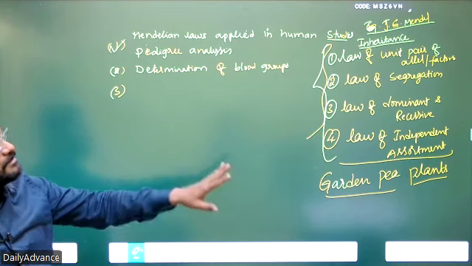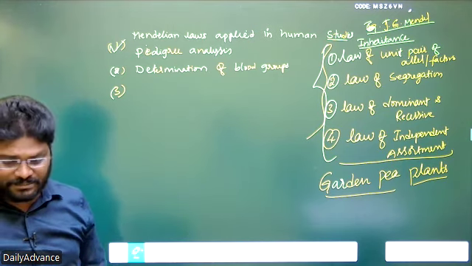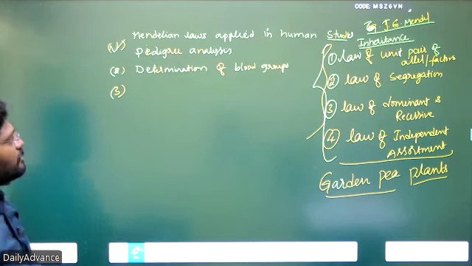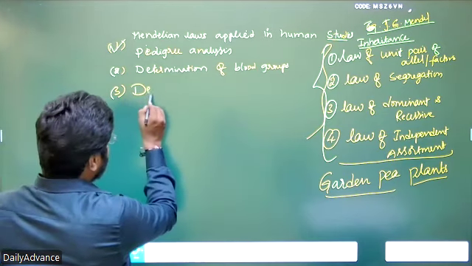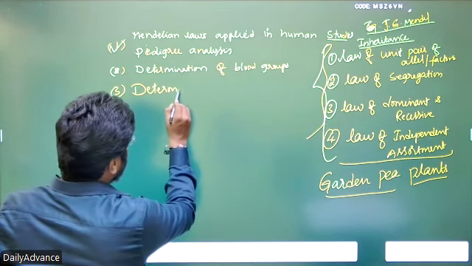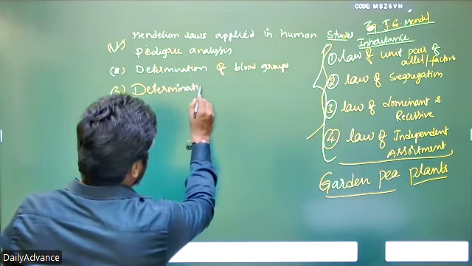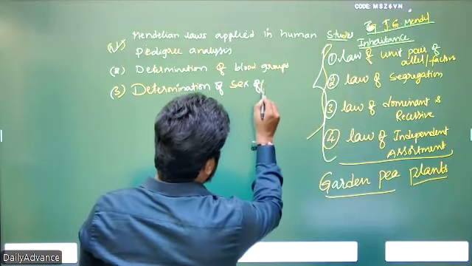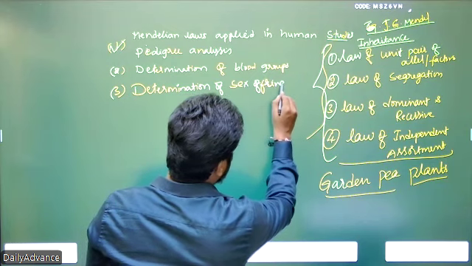So those laws, when observed in human beings, are applied in the study of pedigree analysis, determination of the blood groups, and determination of the sex of offspring.